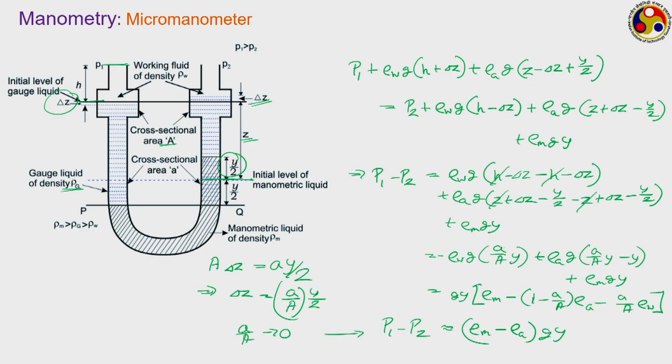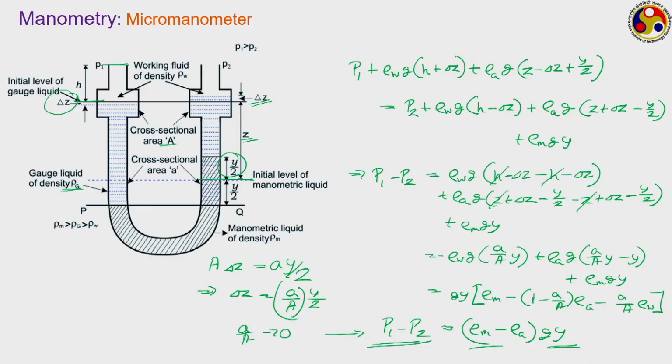And now, if the difference between the manometric fluid density and gauge fluid density is smaller, then y will also keep on increasing in proportion. Therefore, by suitable choice or suitably combining this manometric liquid and gauge liquid, we can get much higher sensitivity using this micromanometer, and therefore, we can easily use this for very small delta p measurement as well. So, this is the way we can increase the sensitivity of manometer, and overall there are several types of manometers that we have discussed. In the next lecture, we shall be solving a few numerical examples to see the application of these concepts in practical fluid pressure measurement.